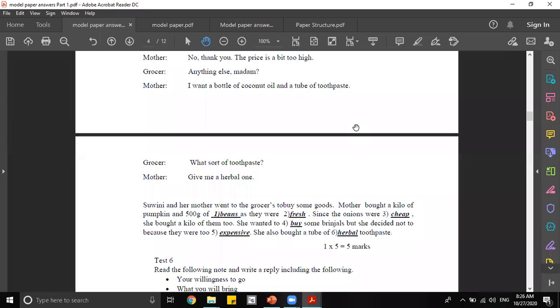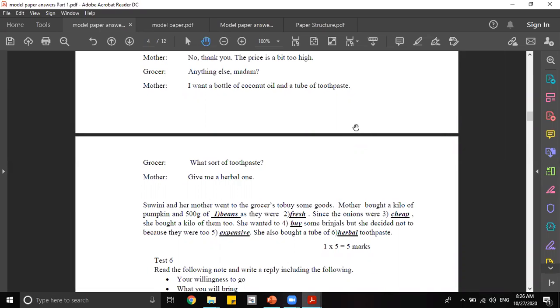Okay, so the other sentence: she wanted to blank some brinjals, but she decided not to because they were too blank. She wanted to what? Some brinjals. Actually, she wanted to buy brinjals because at first in the dialogue she said she wanted to buy vegetables, and brinjals are also vegetables.